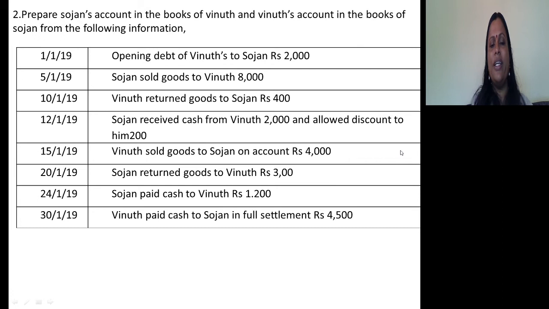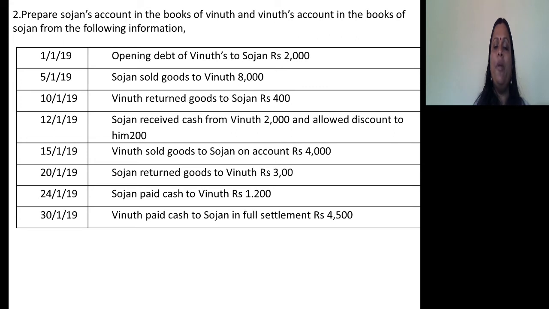Next, Vinut returned goods to Sojan. So whatever goods were received by Vinut are returned to Sojan. For Vinut, it is purchases return. For Sojan, it is sales return. So in the books of Vinut, how will you record? Vinut returned goods to Sojan.